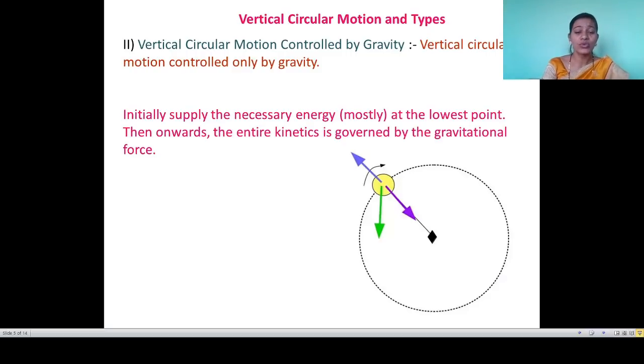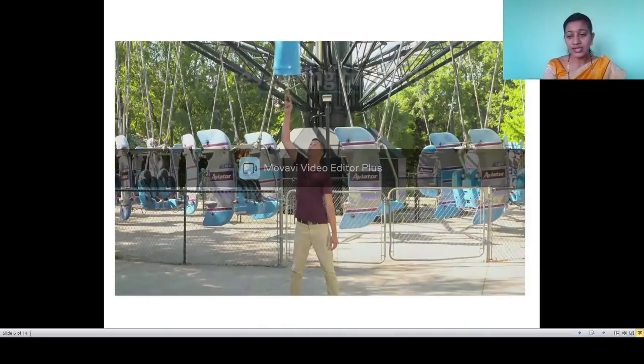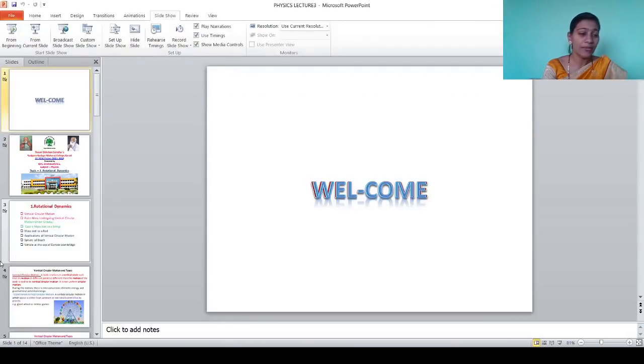We can understand these two types, and from them we get the difference between them. Let me move on. Here we can see one video, and by that video we will get an idea about vertical circular motion.